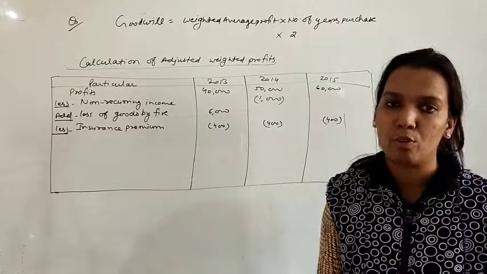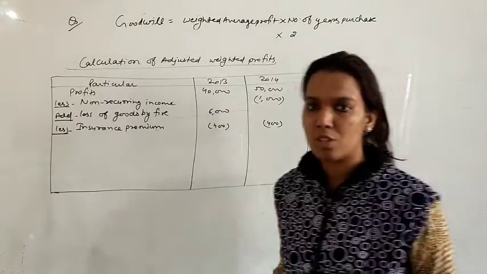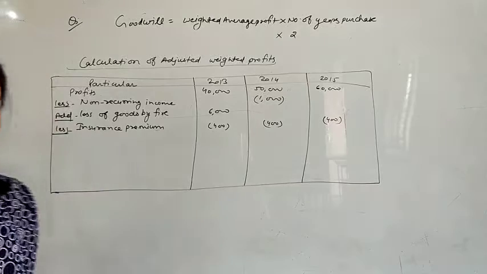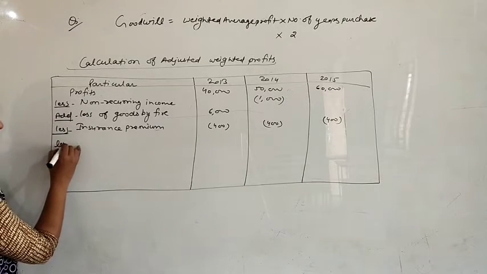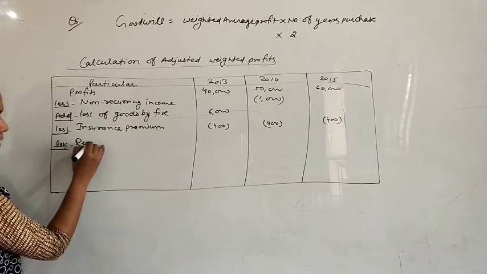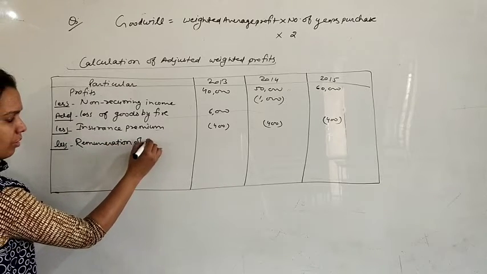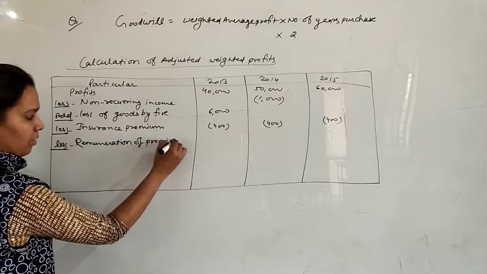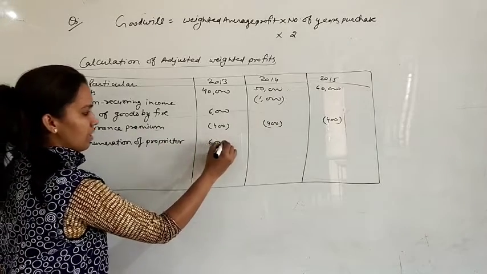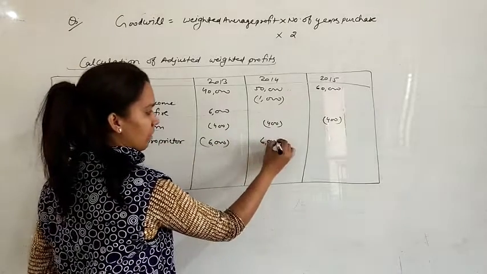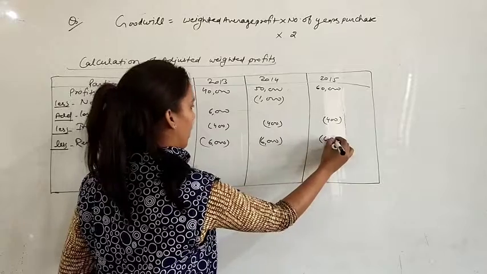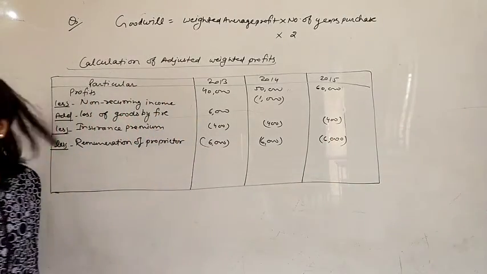So now we have to deduct this remuneration of the proprietor from every year's profit. So write down remuneration of proprietor, that is 6,000, 6,000 and 6,000.